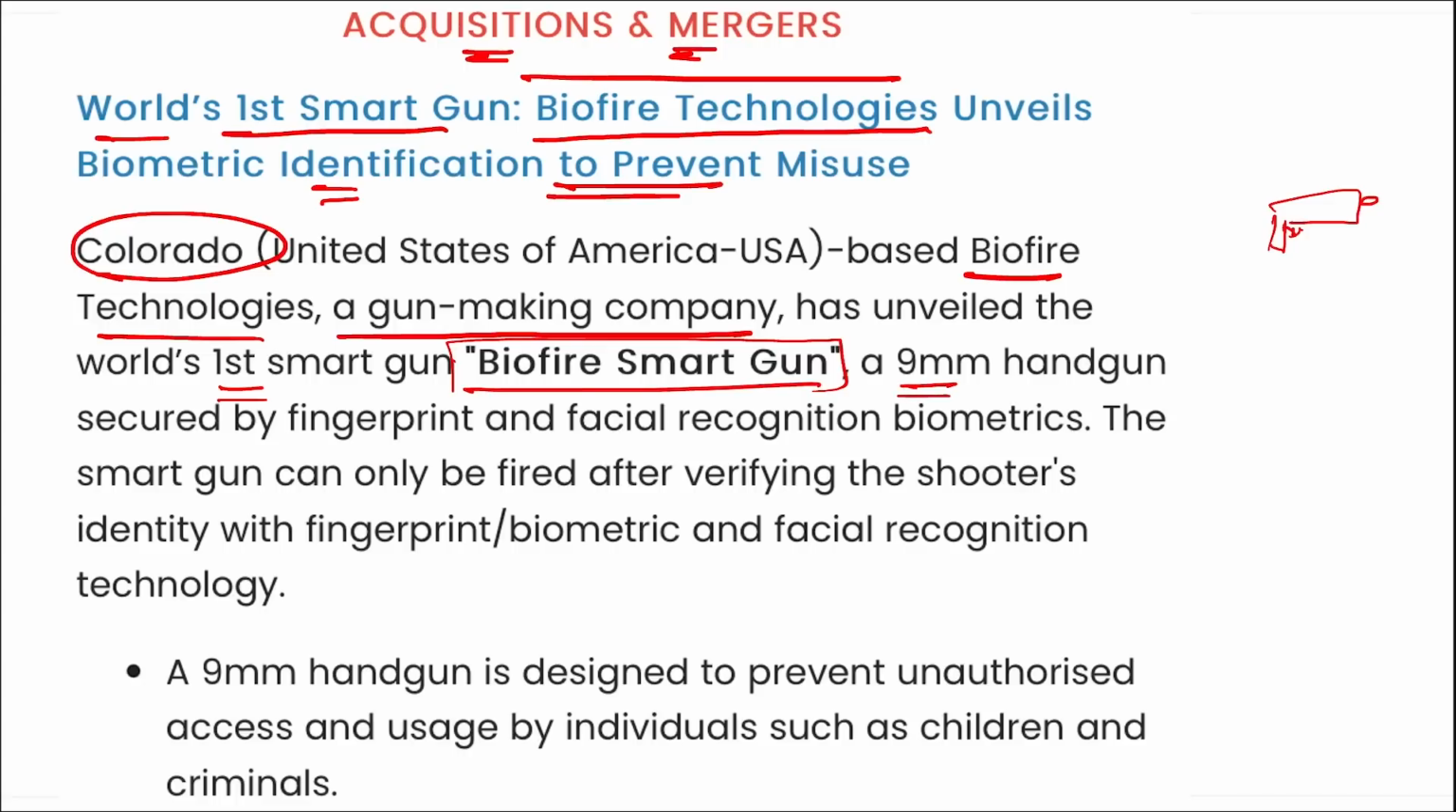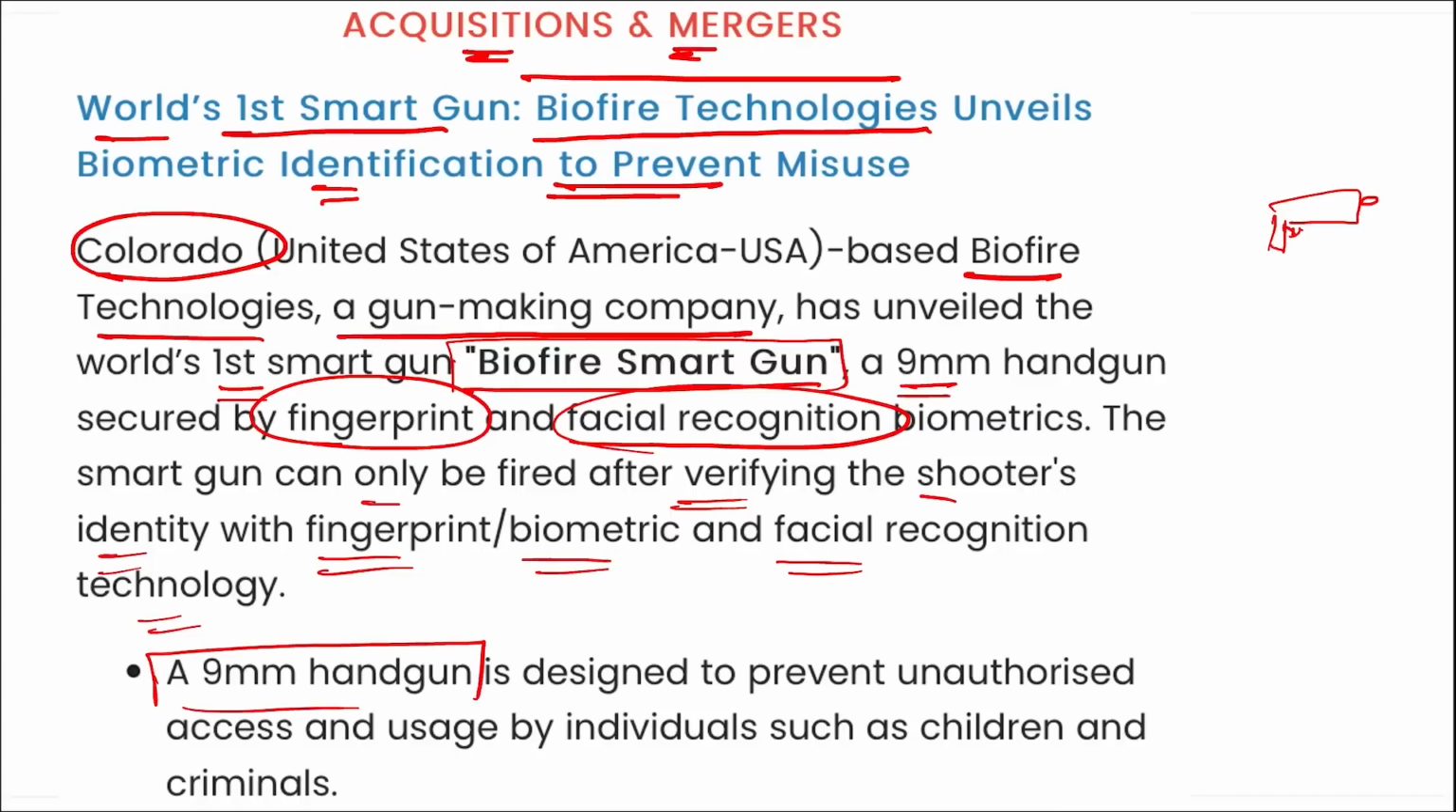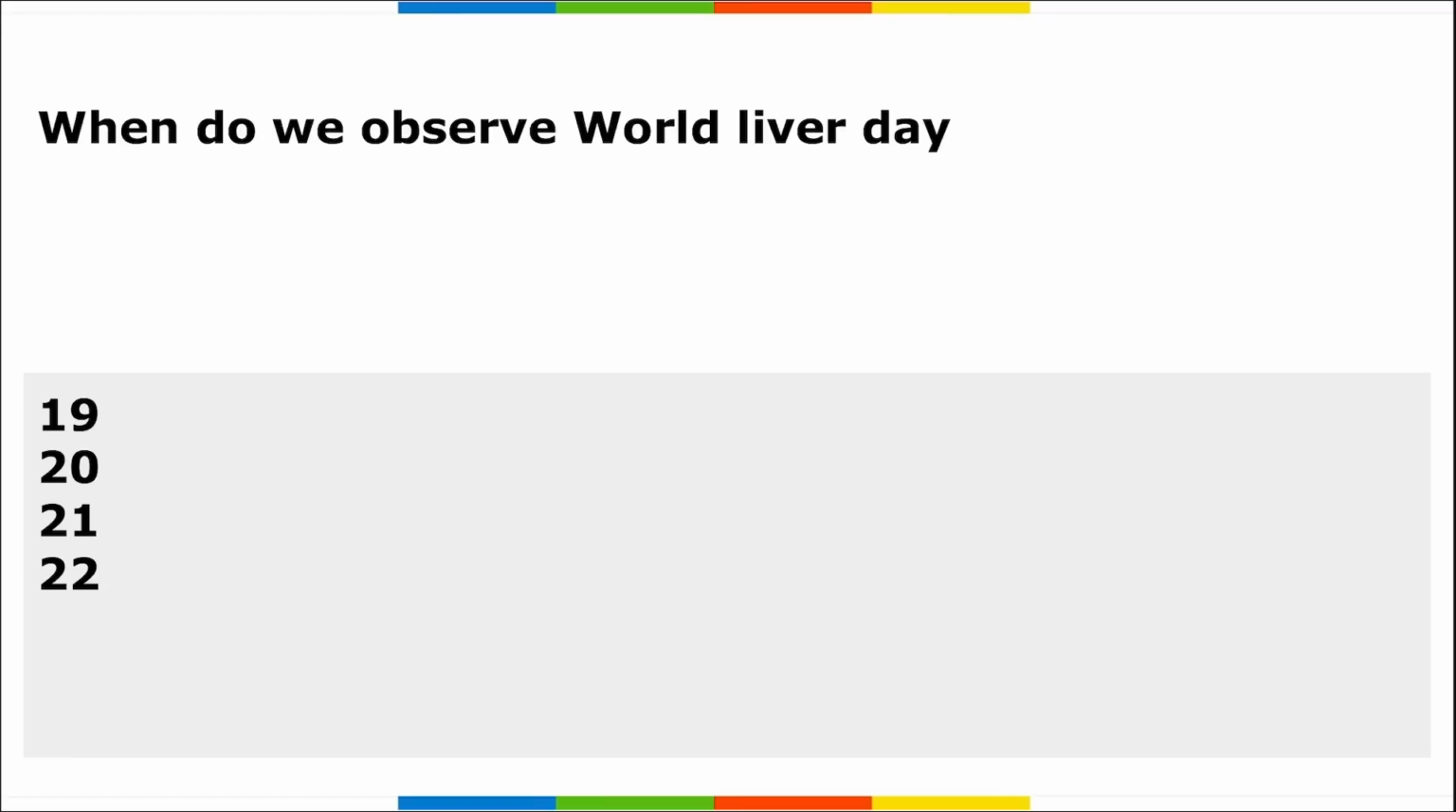This is a 9mm handgun that is secured by fingerprint, and facial recognition will also be there in this particular gun. The smart gun can only be fired after verifying the shooter's identity with fingerprint, biometric, and facial recognition technology. The 9mm handgun is designed to prevent unauthorized access and usage by individuals such as children and criminals.